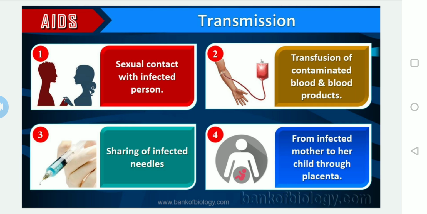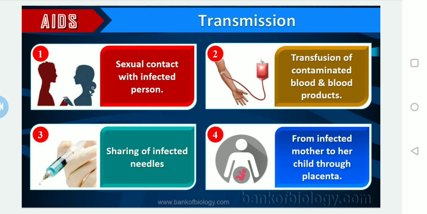And the fourth one is from an infected mother to the growing fetus through the placenta. If the infected mother is already suffering from HIV and they are able to identify it from the early stages, that is different. But generally, if they are not able to identify it, it can transmit from the infected mother to the fetus through the placenta. So these are the four possibilities of the mode of transmission.